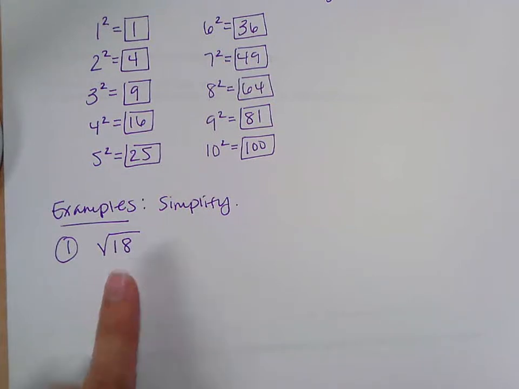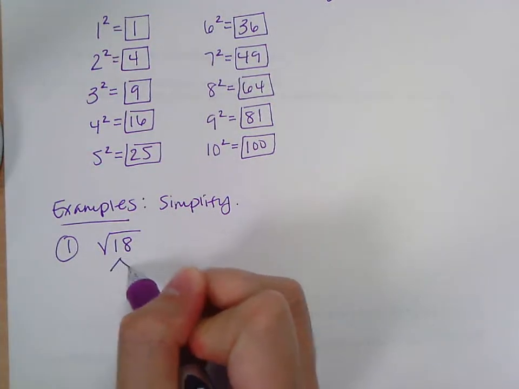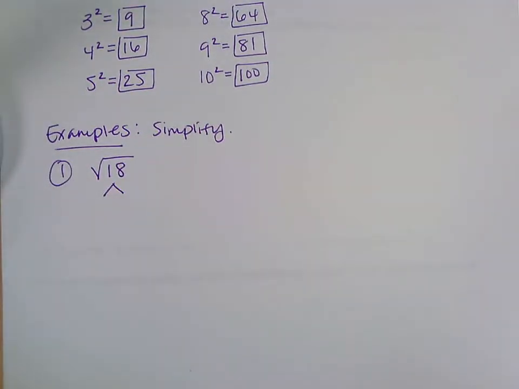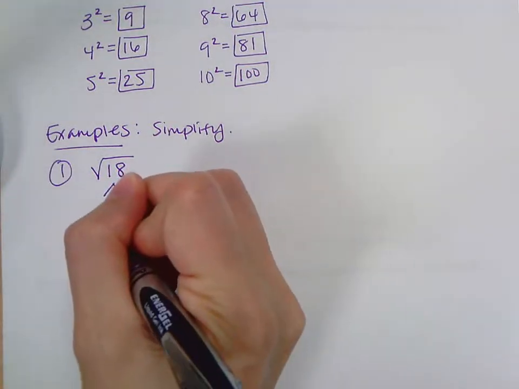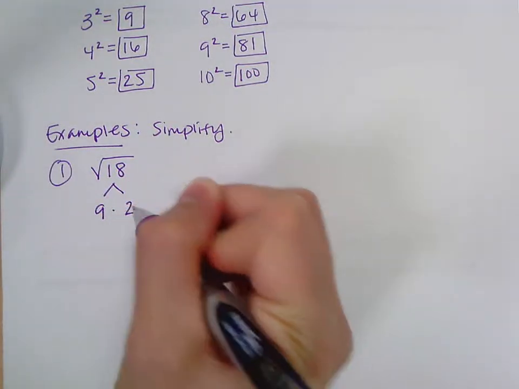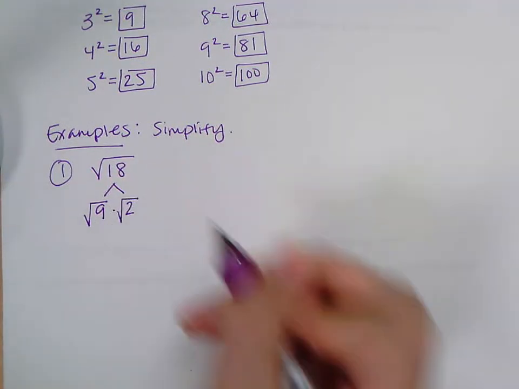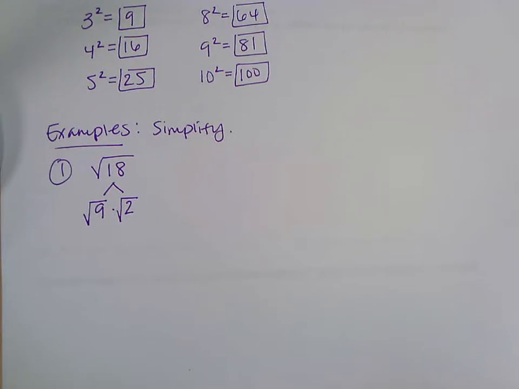Okay, 9. So I'm going to split this into 18 is 9 times 2. I always list the number that's the perfect square first. So this is 9 times 2. But now, because the 18's in a square root, it's the square root of 9 times the square root of 2. So I'm kind of splitting that square root into two different square roots multiplied together.